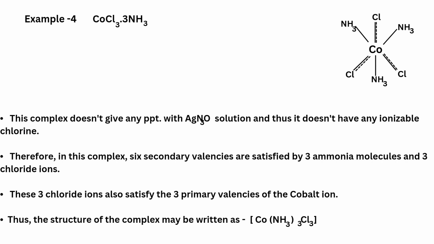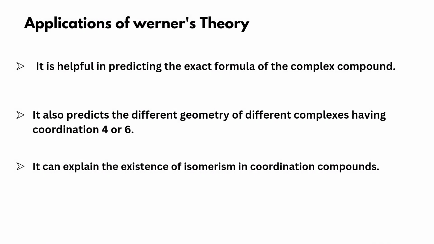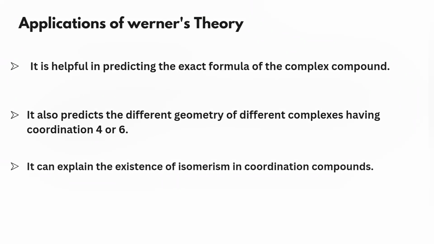So, comparing these 4 examples, you can relate the structure of the complexes. These are the applications of Werner's theory. It is helpful in predicting the exact formula of the complex compound. It also predicts the different geometries of complexes having coordination number 4 or 6. It can explain the existence of isomerism in coordination compounds.